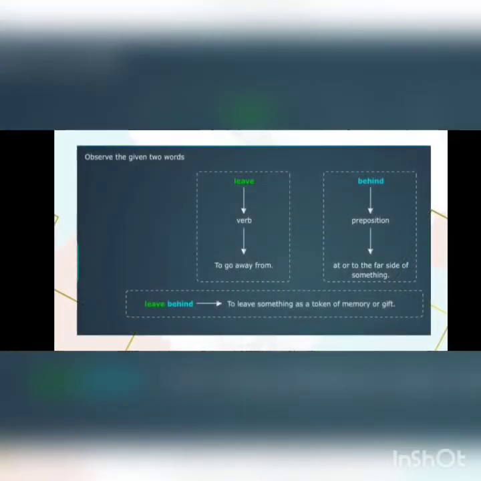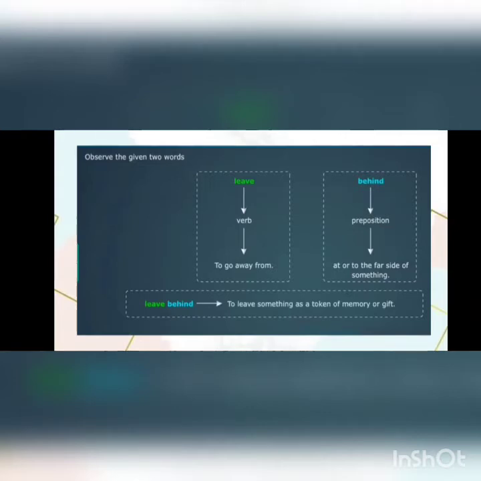Students, I think you understood the linkers and also how to combine sentences using after and before. You should remember these things and you can write it easily in your examinations. Now let us see phrasal verbs. The next section is phrasal verbs.